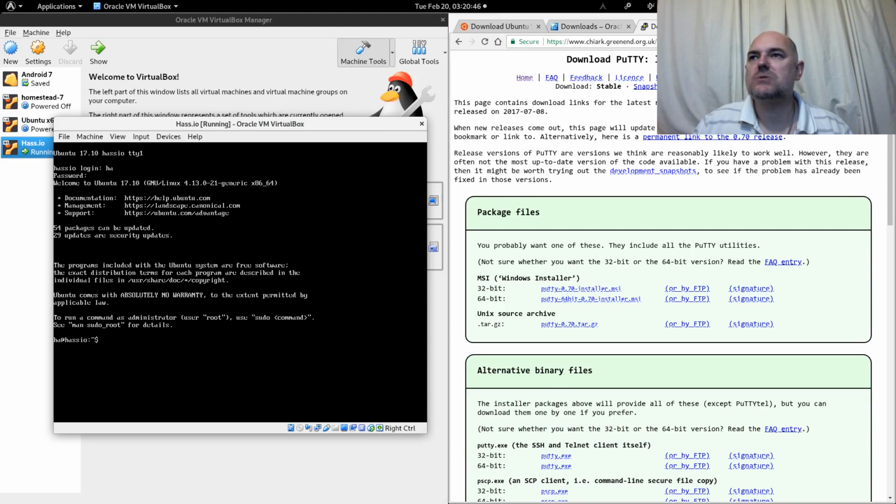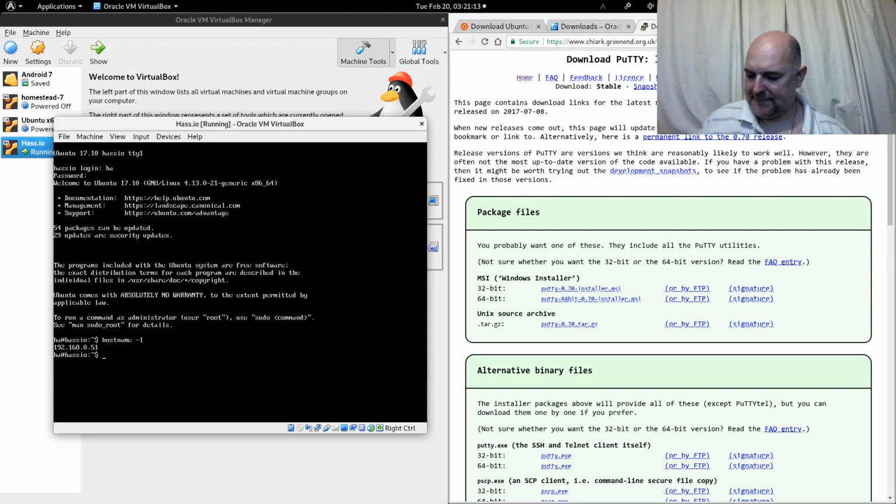So I'm going to SSH in. To be able to do that, I need the IP address of the virtual machine, and to get that, the command is hostname dash uppercase I.